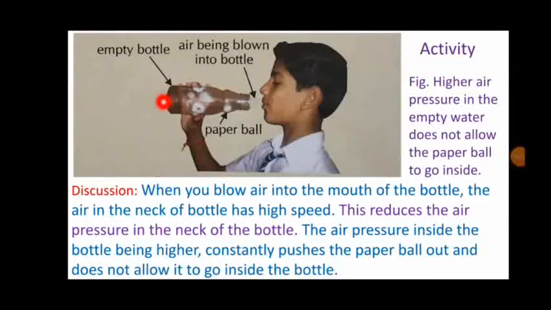Take an empty glass bottle and place a small paper ball in its neck just inside its mouth. Now blow air into the bottle from your mouth to force the ball into the bottle as shown in the figure. The paper ball does not go inside the bottle. This is because when you blow air into the mouth of the bottle, the air in the neck of bottle has high speed. This reduces the air pressure in the neck of the bottle. The air pressure inside the bottle being higher constantly pushes the paper ball out and does not allow it to go inside the bottle.